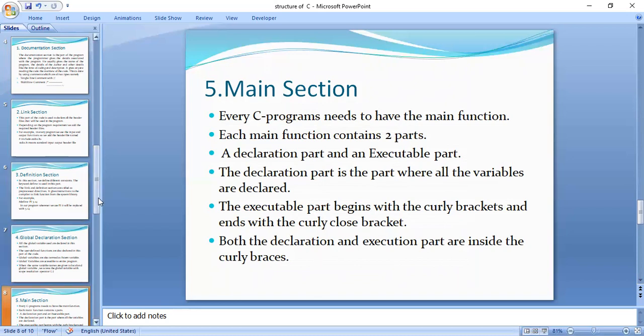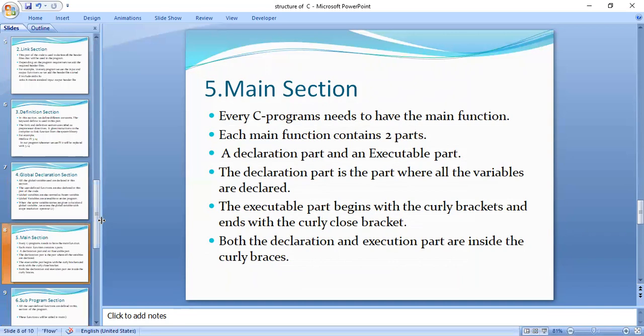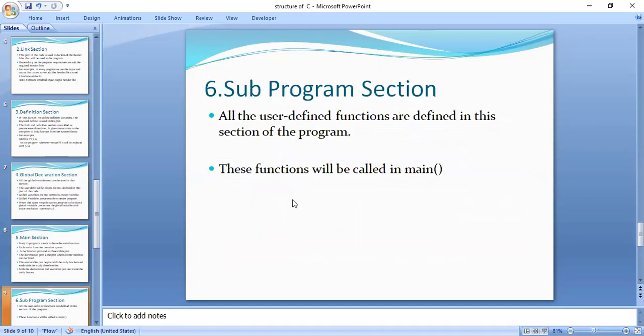Now we can move to the last section, that is the subprogram section. We have discussed printf and scanf, the standard input and output functions. Those are built-in functions already present in our C library, in the standard input output header file.